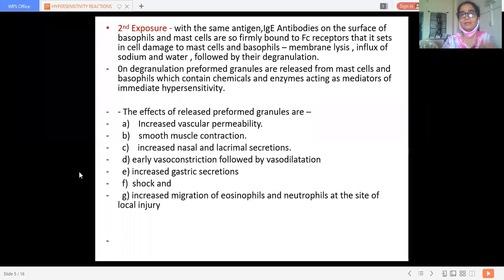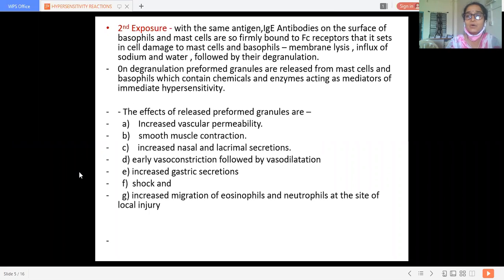So whenever there is degranulation of the mast cell, it occurs because of the firm attachment of the IgE antibodies on the surface of basophils and mast cells. What is going to happen? There is damage and lysis of the cell membrane. The damaged cell membrane gives rise to influx of sodium and water, and there is degranulation. Okay, so there will now be the immediate hypersensitivity after degranulation.